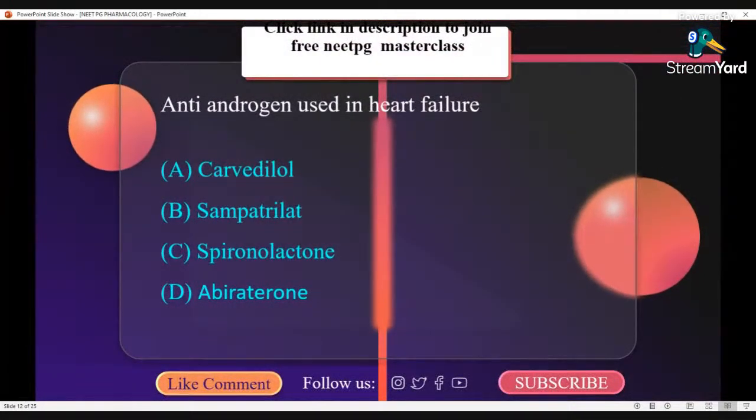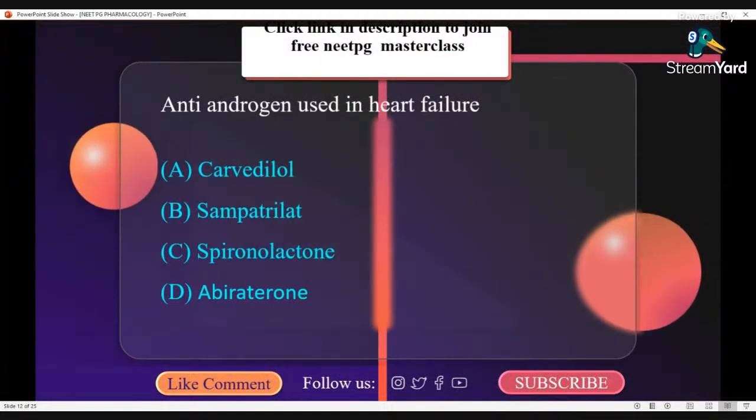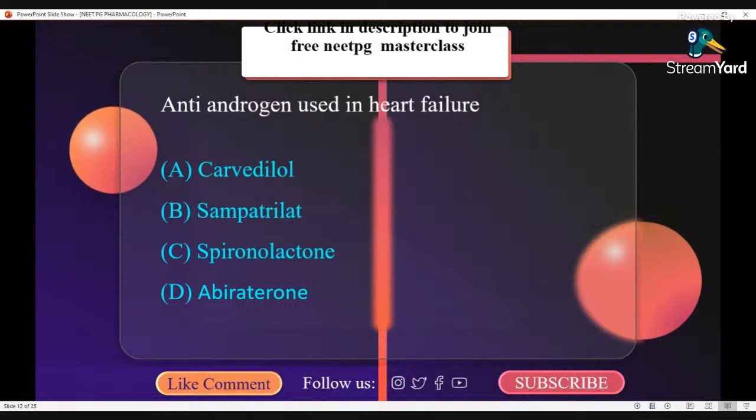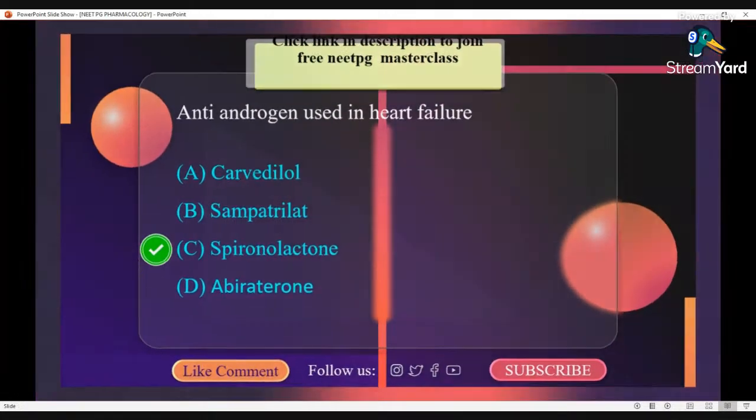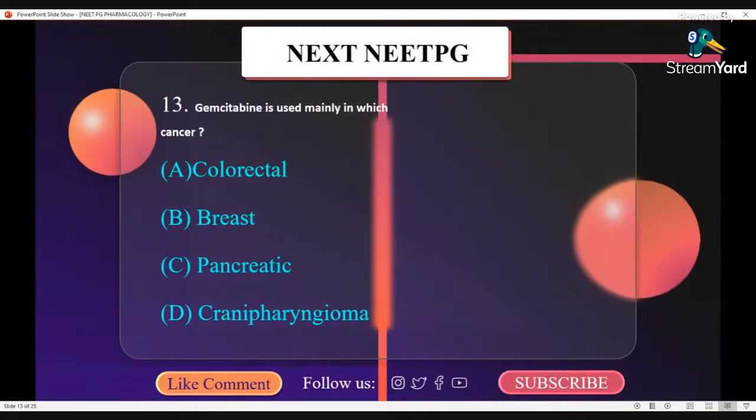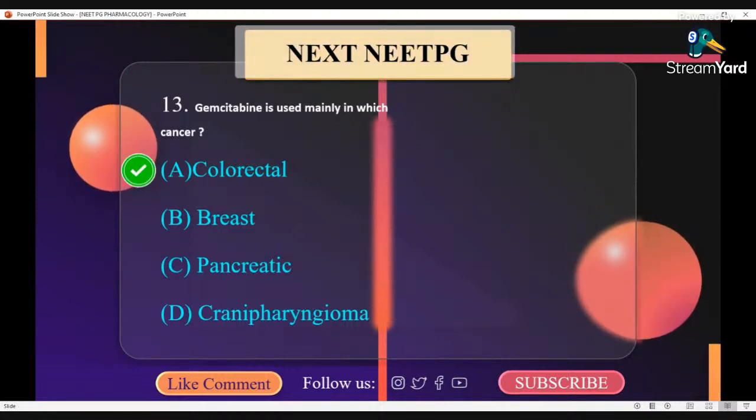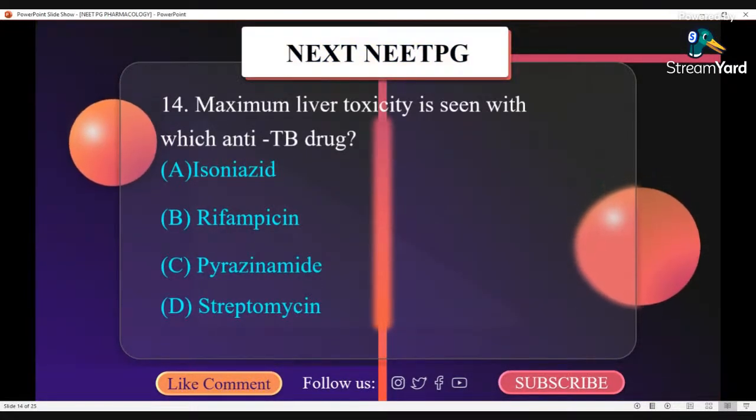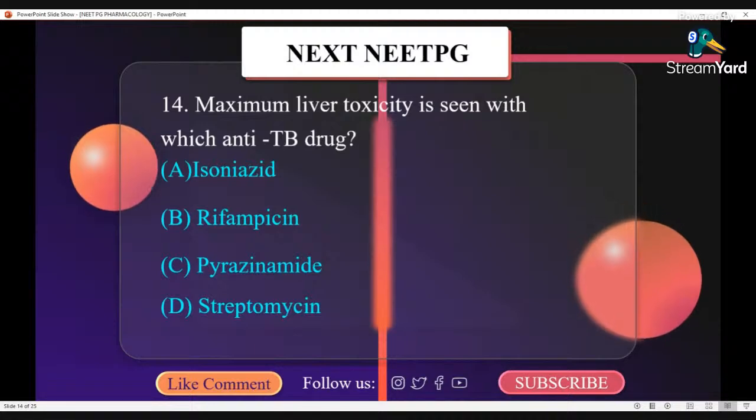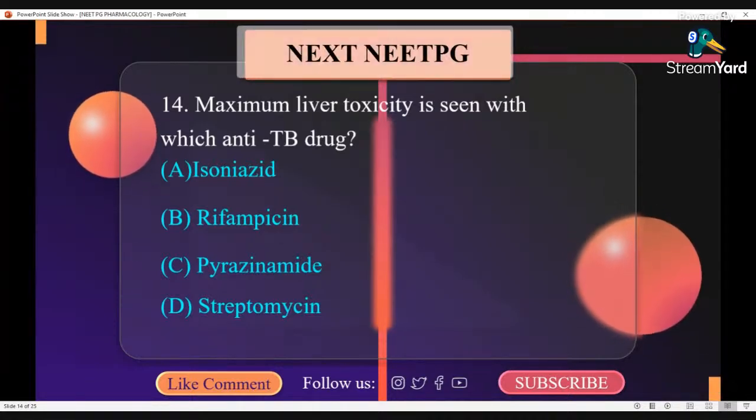Anti-androgen used in heart failure is spironolactone. Gemcitabine is used mainly in pancreatic cancer. Maximum liver toxicity is seen with which anti-TB drug? Pyrazinamide.